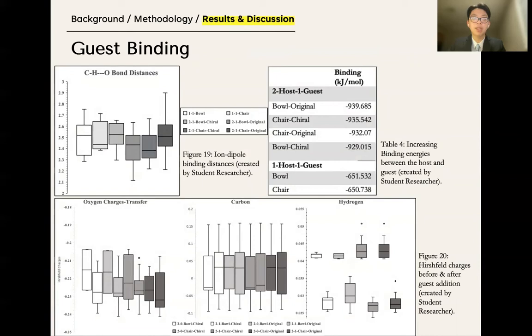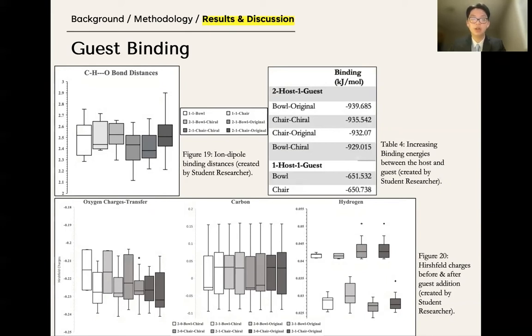As a general rule, the positively charged guest received electron density from the host, or gave positive charge to the host. However, unexpectedly, the cavity atom charges, especially the inner oxygens and hydrogens, which participated in the ion-dipole interaction, actually became more negatively charged, as demonstrated in figure 20. The reason was likely to create a stronger interaction, as the central cavity needed to be more negatively charged to create a stronger ion-dipole interaction with the positive guest.